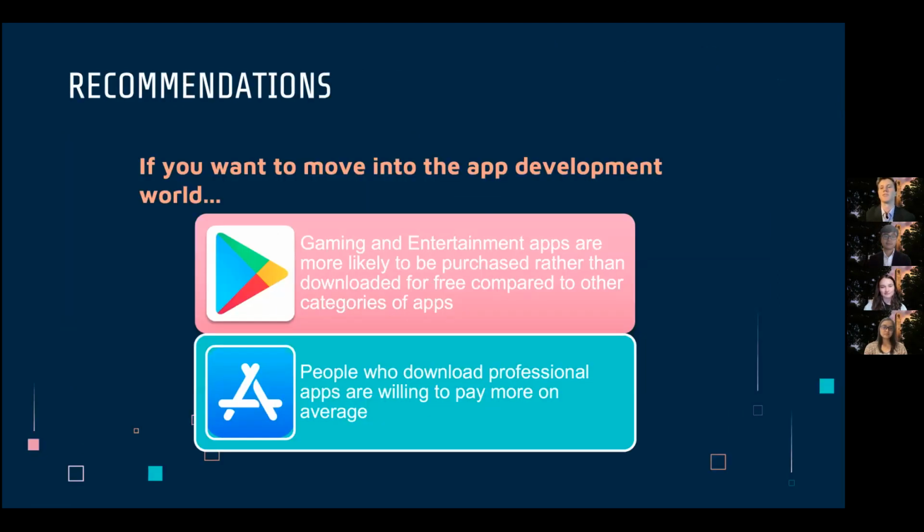So now that we have an understanding of not only what makes people buy an app, but also what causes them to move up the rankings on how much they're willing to spend, what can we tell new app developers? Well, for starters, people that download games and other entertainment apps have higher odds of buying apps than those that do not download these styles of apps, showing that this may be a good place to enter the app development world. With that being said, people who are looking for professional apps often are willing to spend more for an app as compared to those who are not looking for those apps. So effective marketing towards these individuals may help to increase revenue for those professional styled apps.